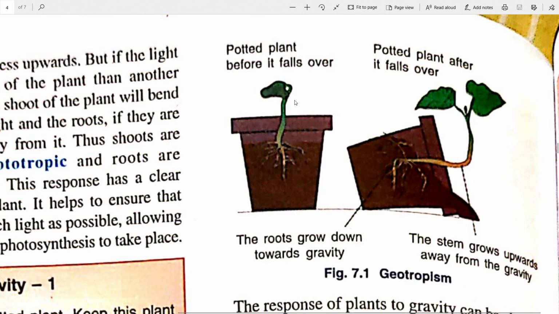You can see this potted plant, a healthy potted plant, and if it is thrown over or falls over, what happens is you can see this shape change in the plant. The root grows downwards, and this portion, since it was already grown from here, the stem portion starts bending and goes above and grows vertically, while this goes vertically downwards. So roots are positively geotropic and the shoot is negatively geotropic.